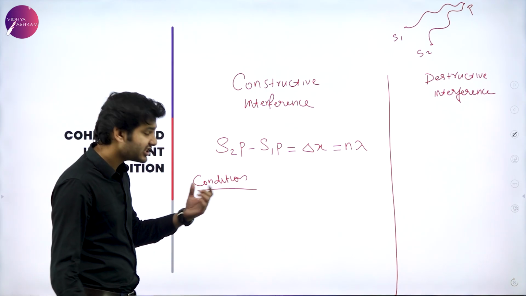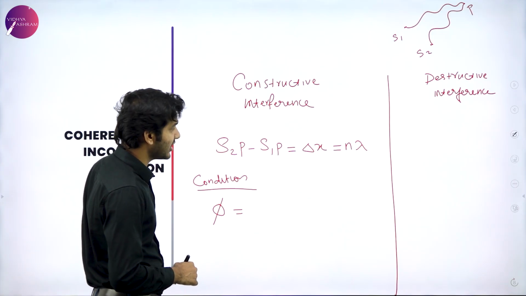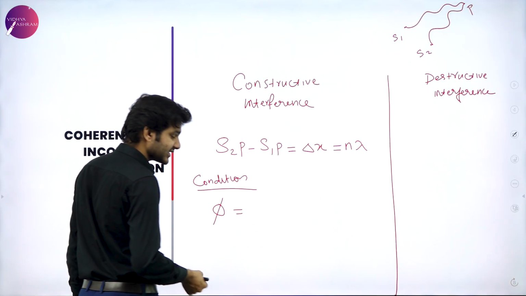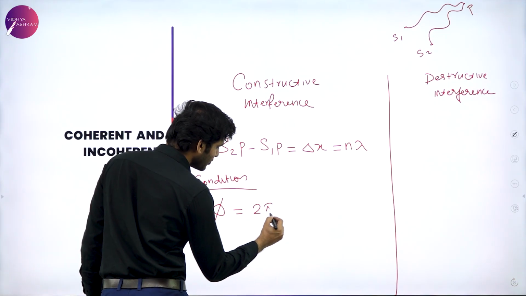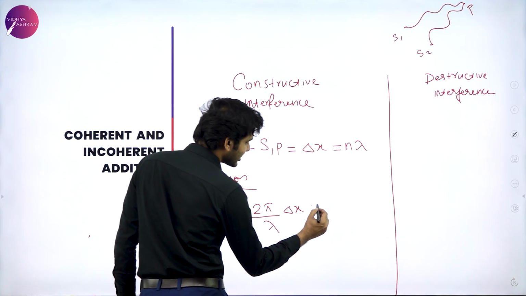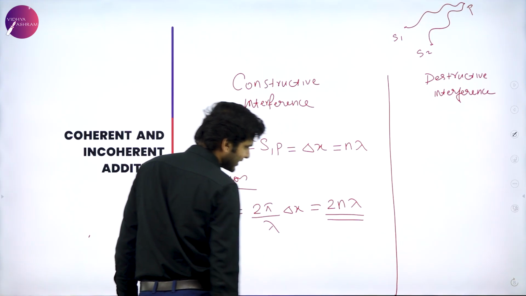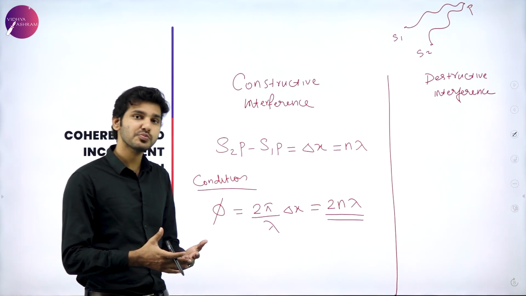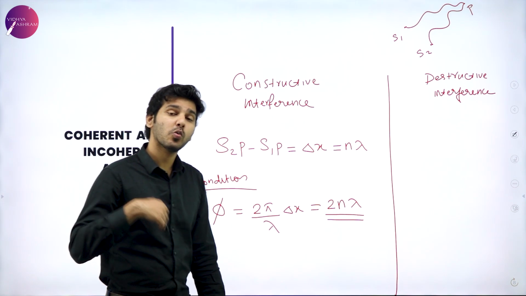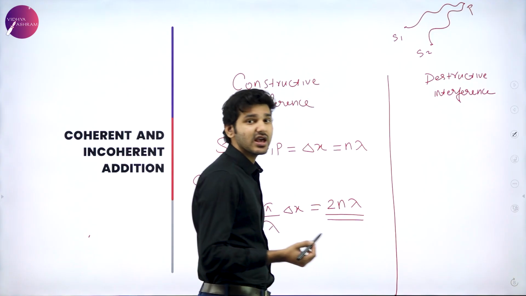So again, the condition is that phi, that is, the phase difference, should be equal to an even multiple, that is 2n pi. So the phase difference, 2 pi divided by lambda into delta x, should be equal to 2n pi. Or simply it is just stating that the phase difference should be an even multiple of pi for constructive interference to happen. Now, what should happen for destructive interference to happen? Obviously, the multiple should be an odd multiple.